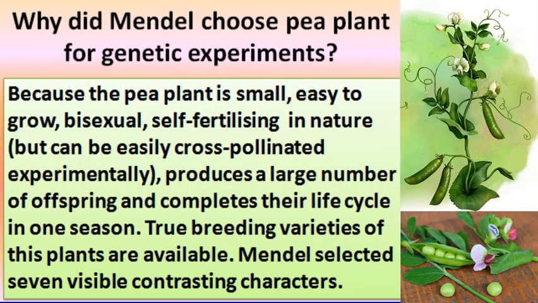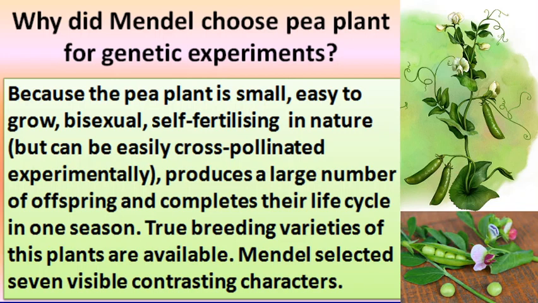Mendel selected Pisum sativum pea plants for his hybridization experiments to formulate some principles of inheritance, because there are some advantages found in pea plants.